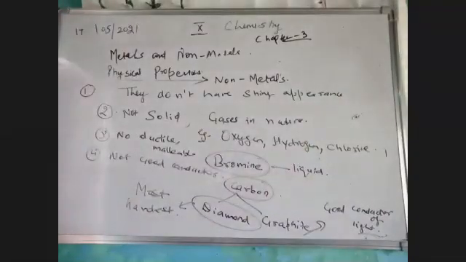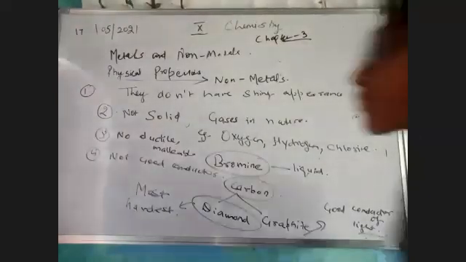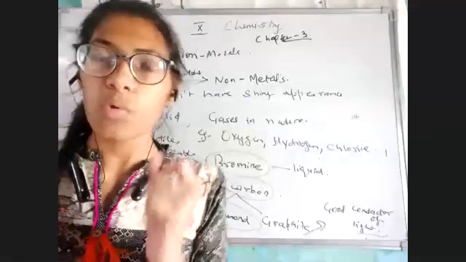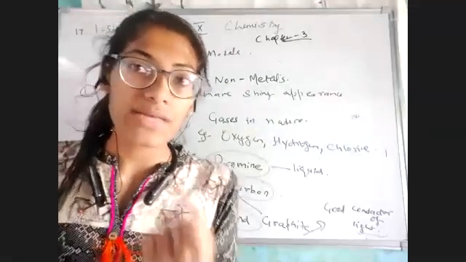Okay. Now let's see if something else is left in this topic, or we would move to our in-text questions. But let me first tell you one more thing about the metals. Children, I have told you that metals are very hard, but I also told you about the one that is liquid at room temperature.